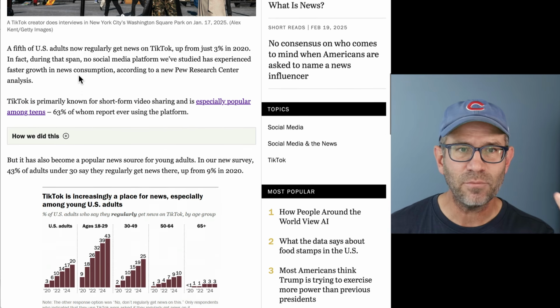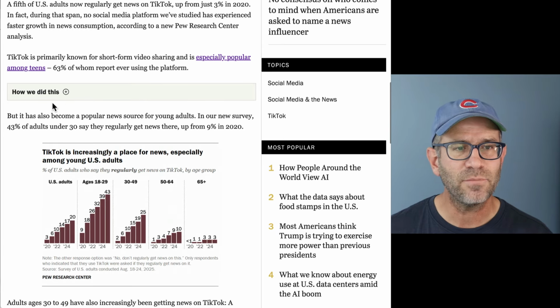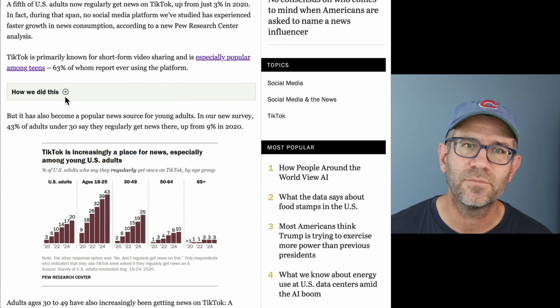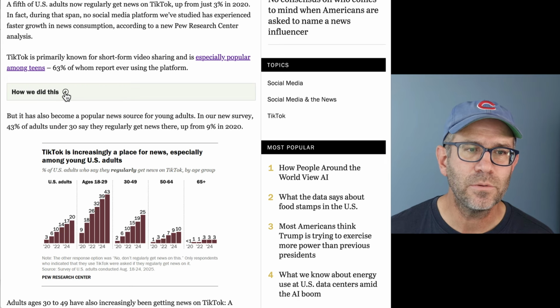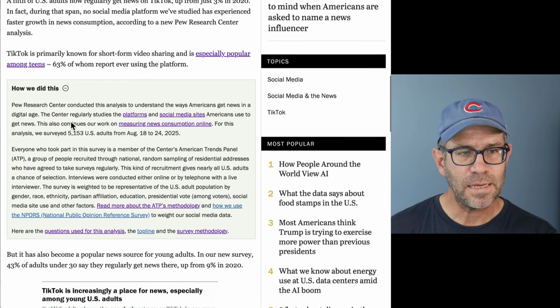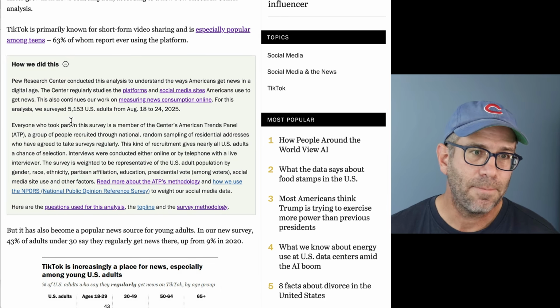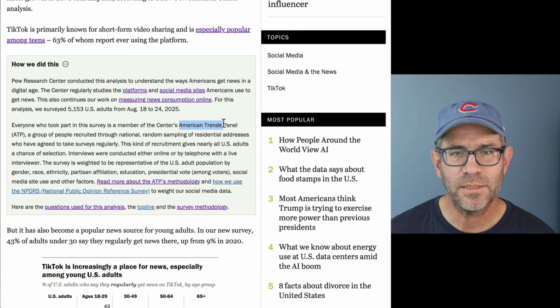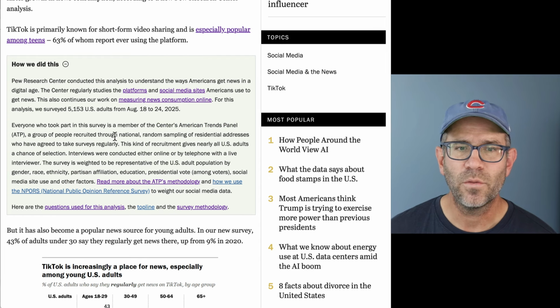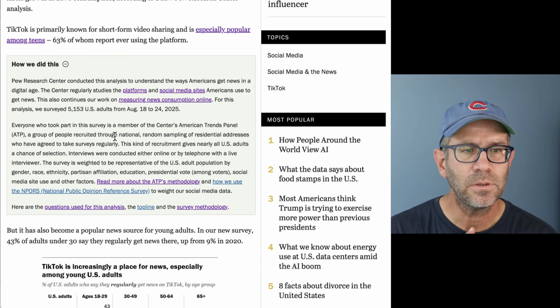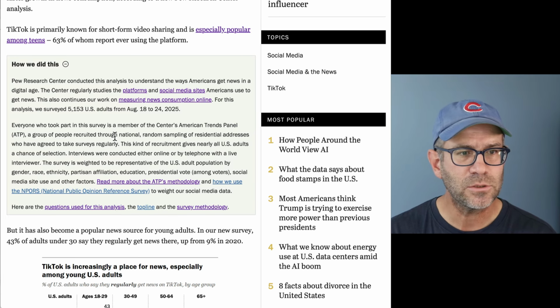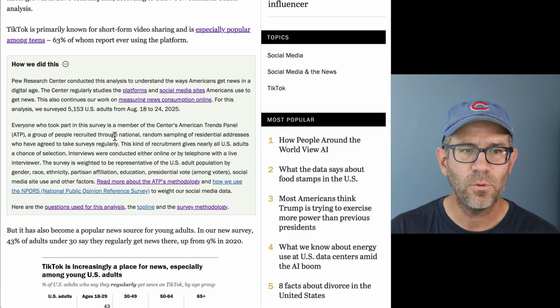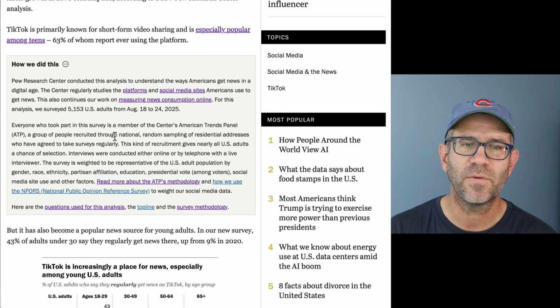Trying to keep at a high level of the article, they do have a block in all of the articles that I've noticed at Pew called How We Do This. And so if we click on that, they then tell you about their panel and how they do this. They have an American Trends Panel, ATP, where they randomly recruit these people using residential addresses among people who have agreed to take surveys regularly, right?